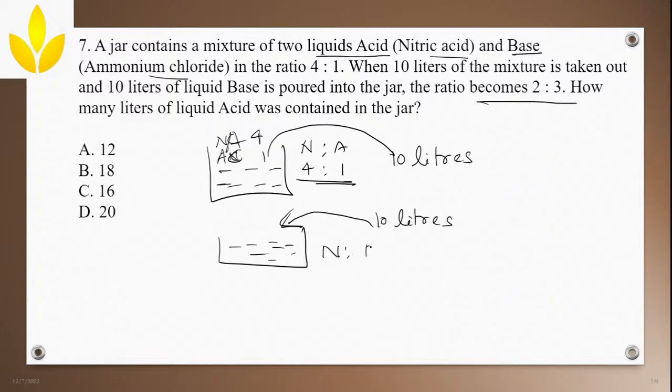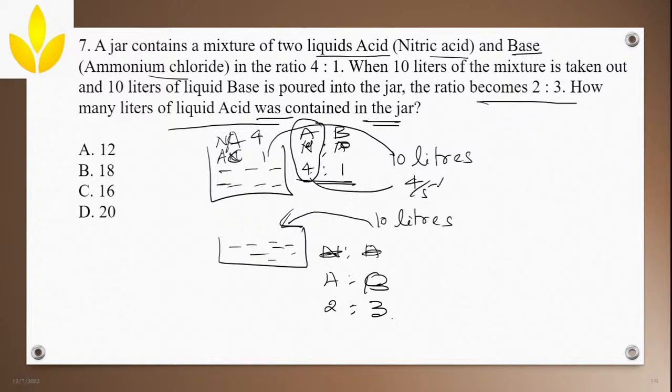Now the ratio of acid and base, let us write acid, base, and this also I will write acid, base. So acid and base becomes 2:3. How many liters of liquid acid was contained in the jar? They are asking for 4/5 of the total. If you know the total quantity, then you can substitute here and find the answer. So let us do that.